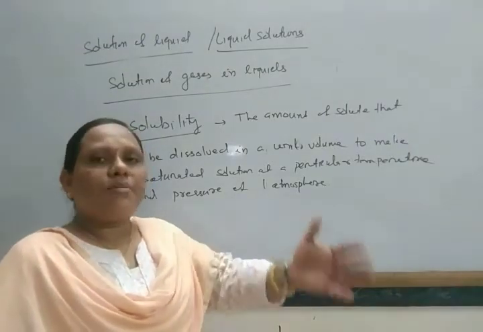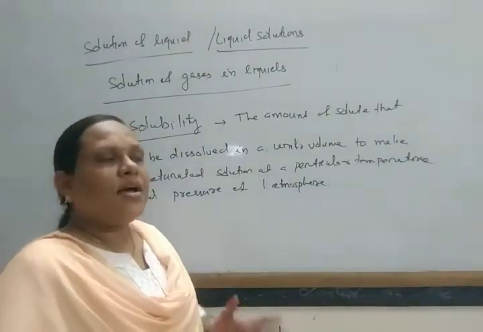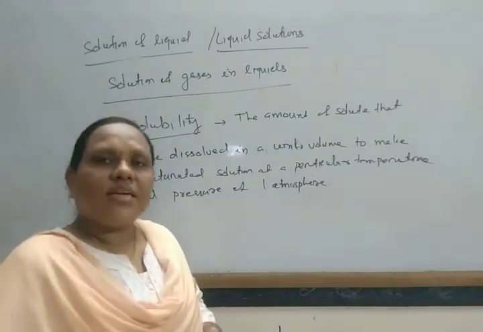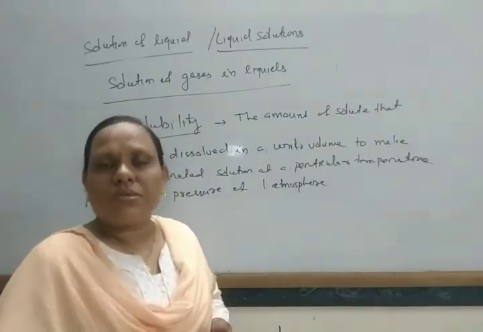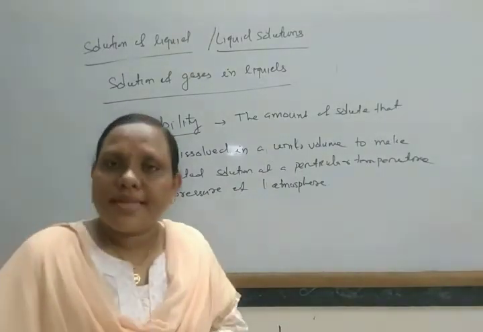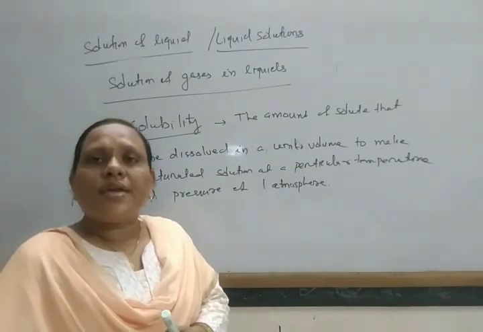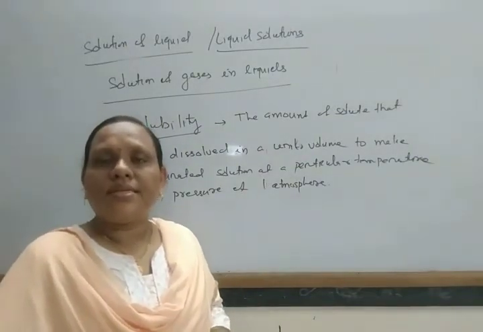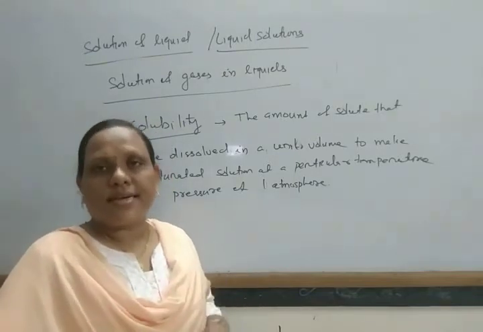Suppose 5 gram of a gas can dissolve in 100 ml of solution to make a saturated solution at 1 atmospheric pressure and 25 degrees Celsius. Then 5 gram per 100 ml is known as the solubility of the gas.